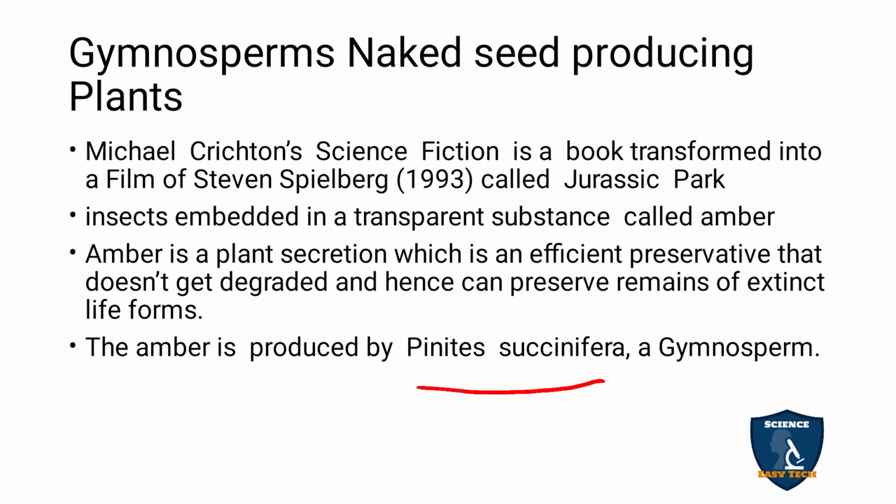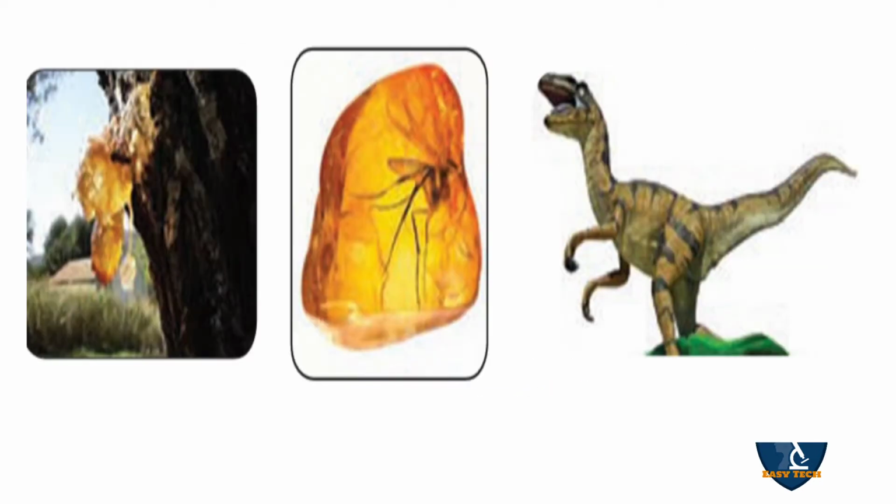So amber is a substance in which you can preserve organisms like an ant or any other organism, which cannot be destroyed. And this amber was taken from Pinites succinifera.